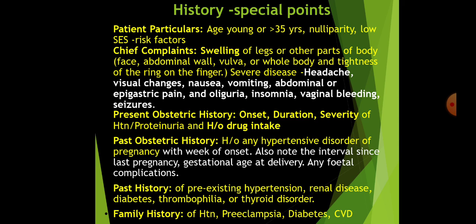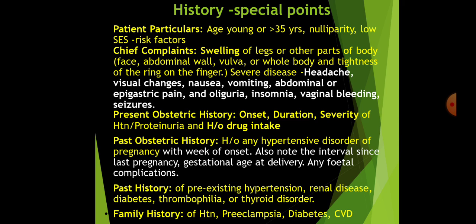What should you ask for in the present obstetric history? Like onset, duration, severity of hypertension, whether it is associated with proteinuria, and whether there was any history of drug intake. In the past obstetric history, any hypertensive disorders of pregnancy in the previous pregnancy and at what weeks of gestation it started. Also note the interval since last pregnancy, gestational age at delivery, any fetal complications.